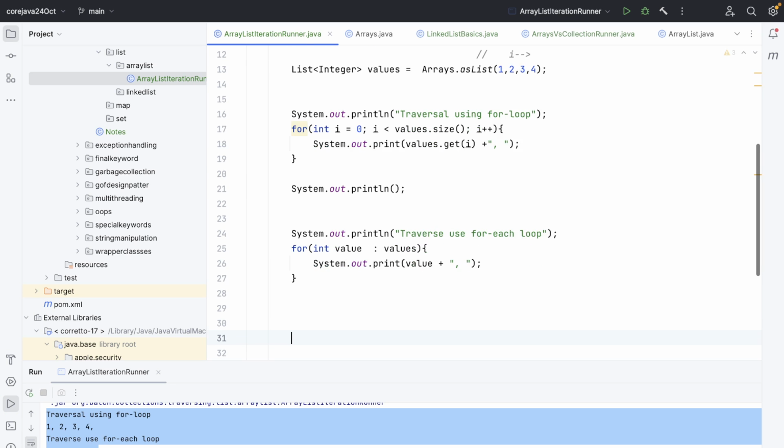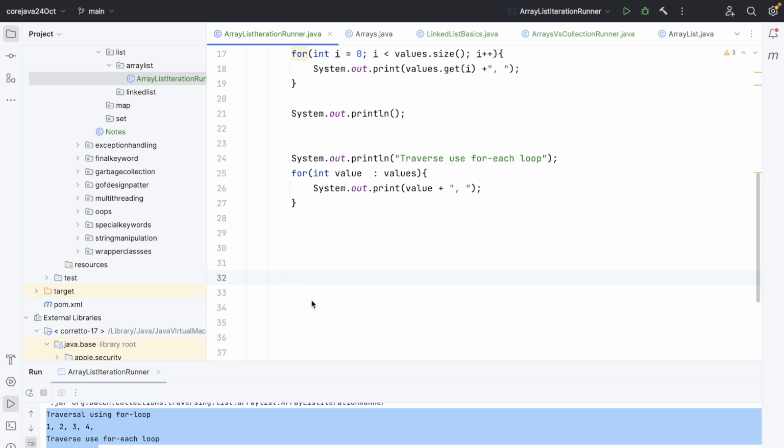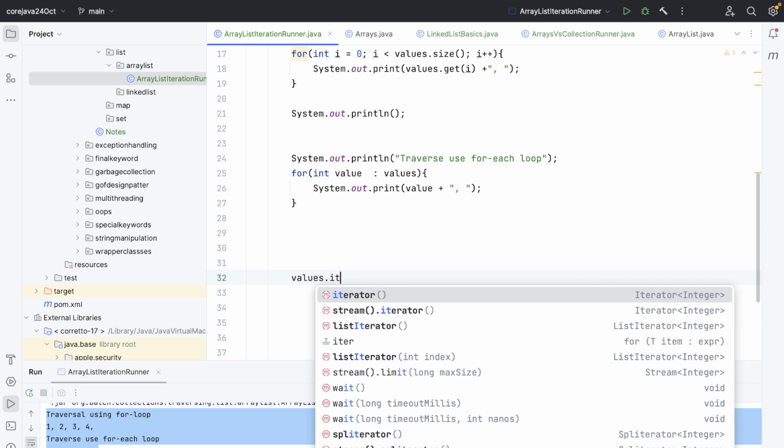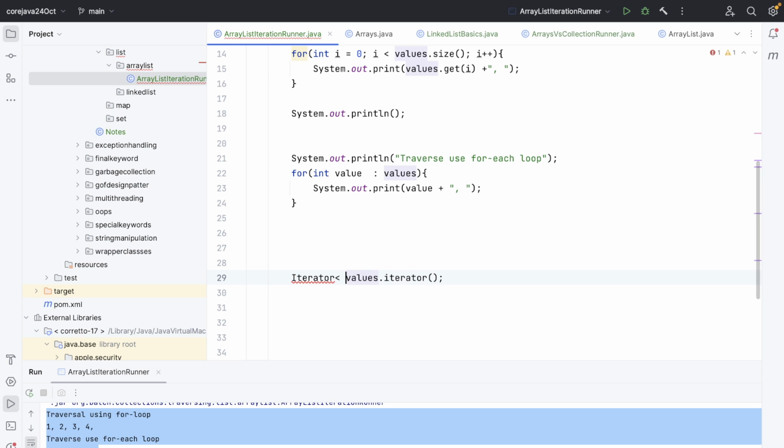These are the two ways that we have seen we can traverse a collection. The third way is the iterator, right? And then how we can use iterators, you will get an iterator. Iterator is an object and iterator is a design pattern also. GoF design pattern, if you know.